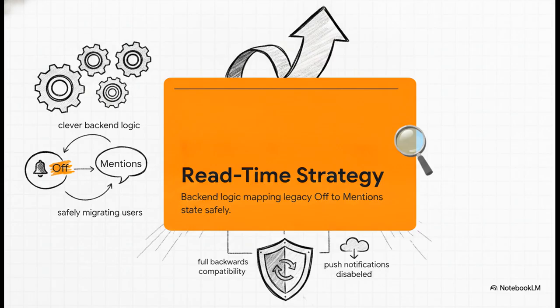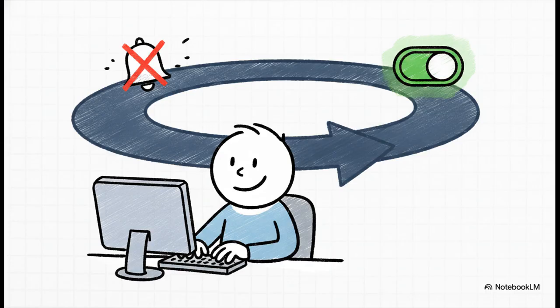It let them safely migrate users seamlessly, ensuring backwards compatibility and giving them a safe fallback just in case things went sideways. They pulled off this incredibly smooth transition by introducing one brand new preference flag, desktop push enabled. Because this exact preference didn't exist before, they were able to use it to safely backfill every single existing user.